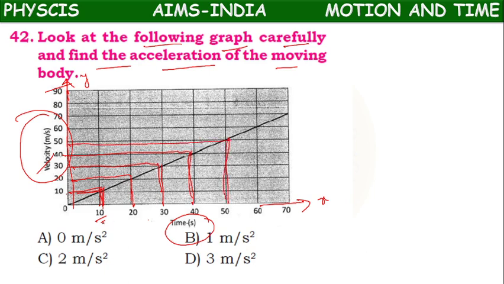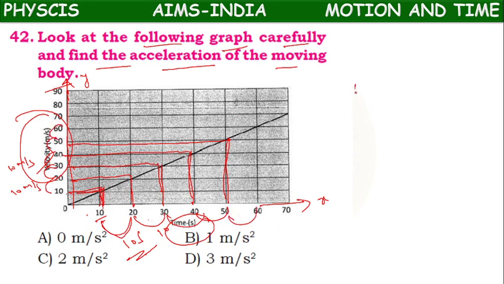If you observe, for every 10 seconds of change of time, 10 meter per second velocity is changing. Next, 20 to 30, 10 seconds, 10 meter per second. 30 to 40, 40 to 50, 50 to 60.